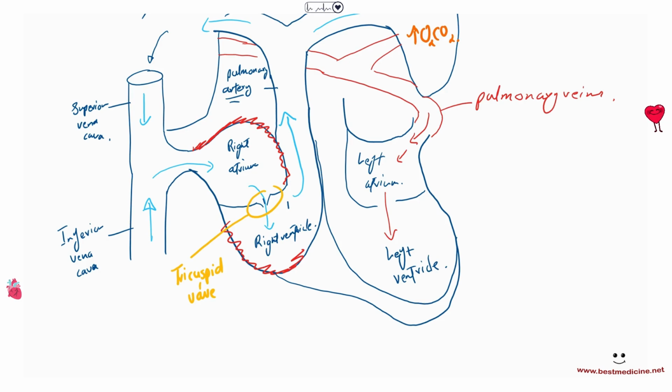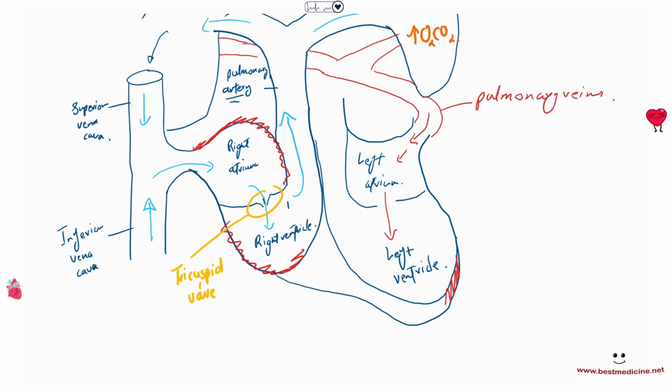Now, because we have the oxygenated blood in the heart, it is supposed to pump it throughout the body, right? So we need to generate a lot of force for this blood to travel to all the tissues of the body and all the systems, the brain, the legs, all the way to the toes. And so we need to pump it really, really hard. And to be able to do this, the left ventricle, which is going to pump this oxygenated blood, will have a very thick muscular wall, okay?